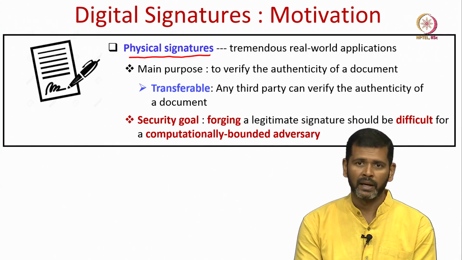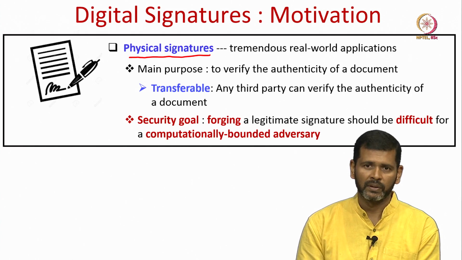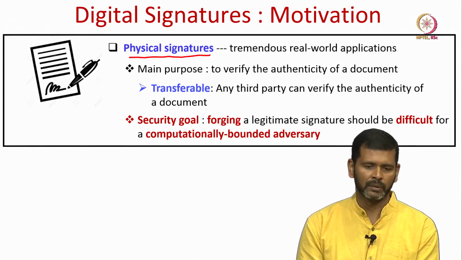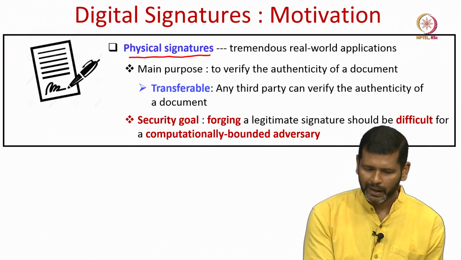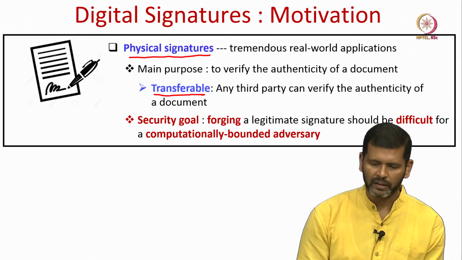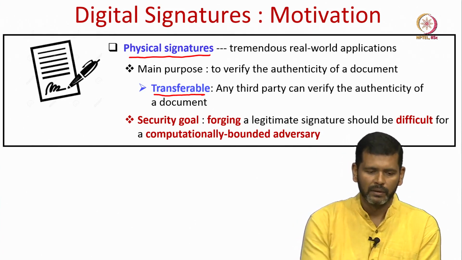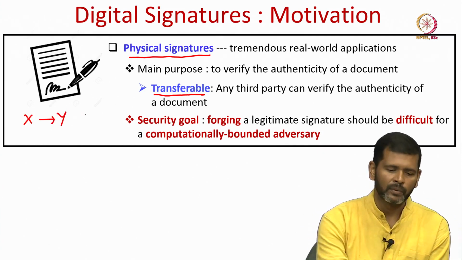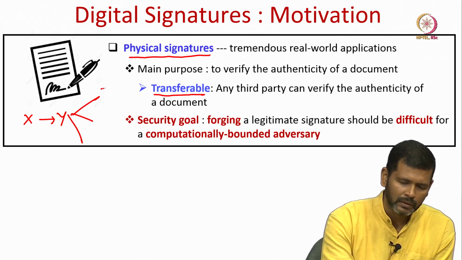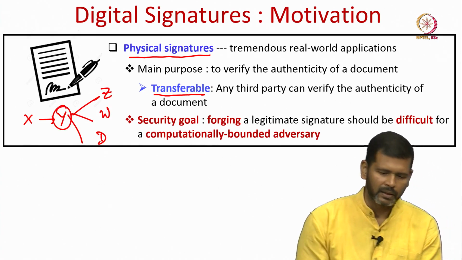Or if I sign a blank check, right. If I have a signature on a check, then that is an authentic piece of information, authentic piece of data for the bank, so that they can go ahead with the transaction, right. And physical signatures are transferable in the sense that any third party can verify the authenticity of a document. So, if X has sent a signed document to Y, then Y can show it to anyone that here is a piece of document received from the party X.